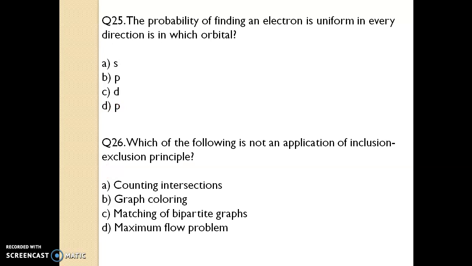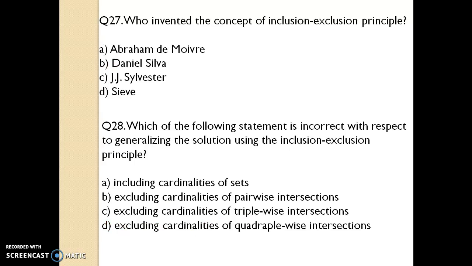Question number 25. The probability of finding an electron is uniform in every direction in which orbital? Your answer is S. Which of the following is not an application of inclusion exclusion principle? Your answer is maximum flow problems. Question number 27. Who invented the concept of inclusion exclusion principle? Abraham De Moivre.